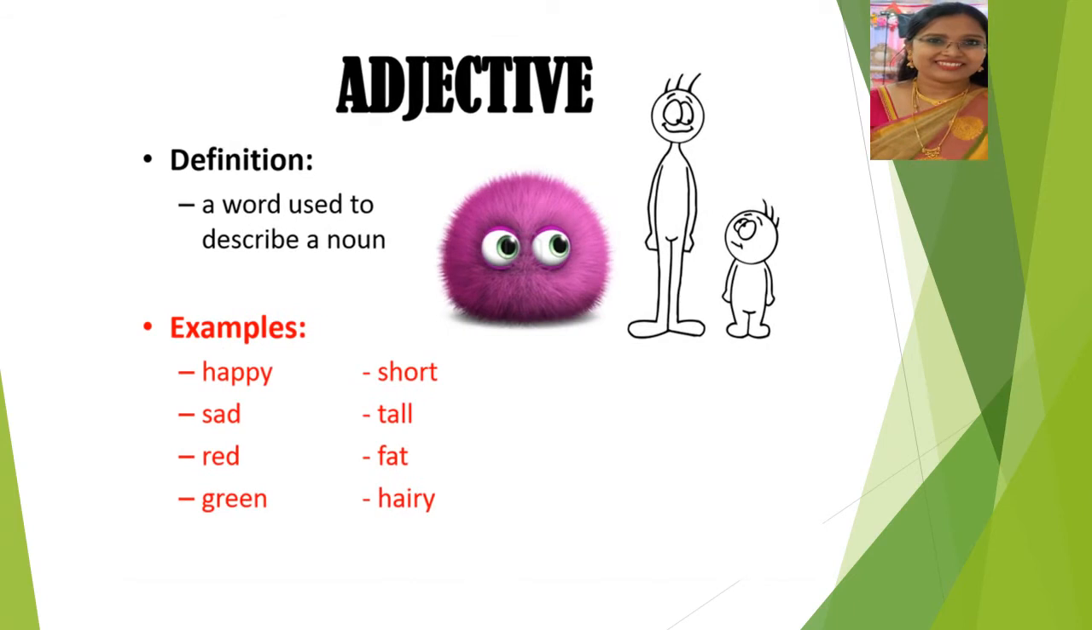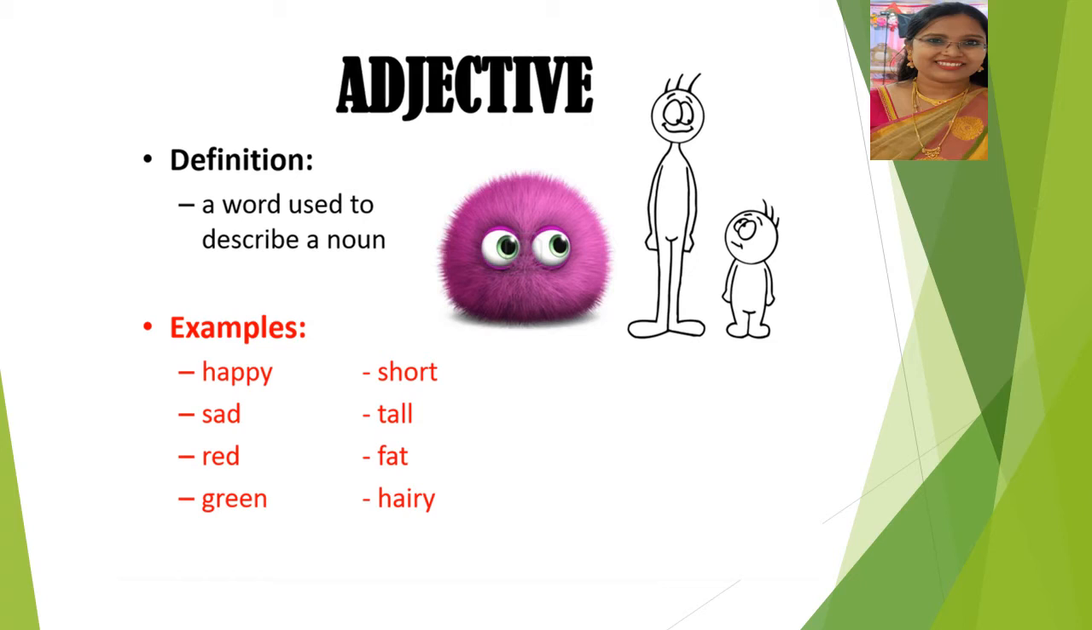The next type is adjective. What's the next type? Adjective. Now the definition of adjective is a word used to describe a noun, right? You sometimes keep names for your friends which describe your friends, like you say lazy boy, okay, lazy Ravi. So how is Ravi? Lazy. So lazy is an adjective for Ravi. Examples of adjectives are happy, sad, red, green, short, tall, fat, hairy.